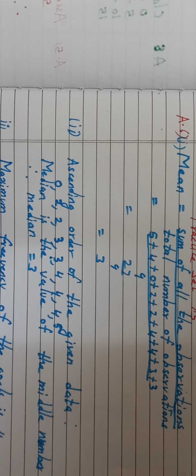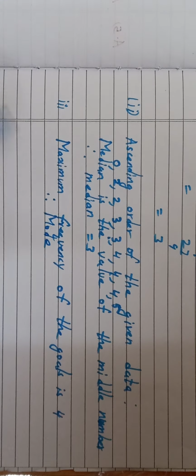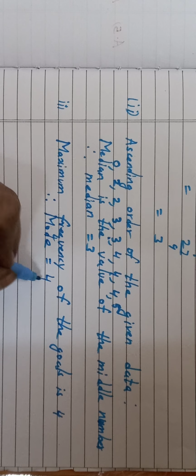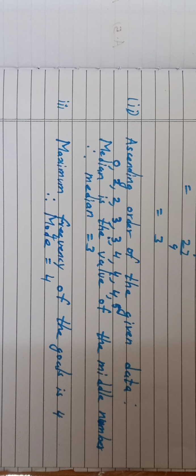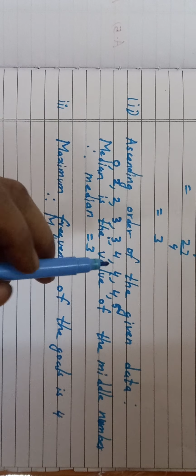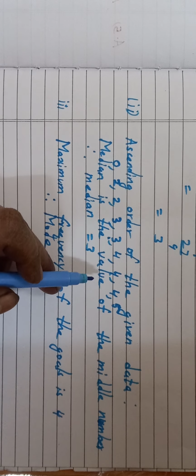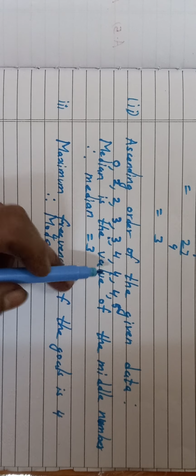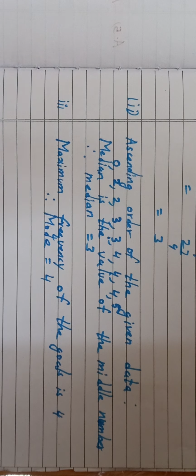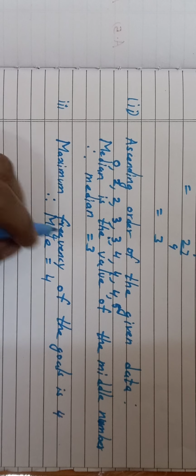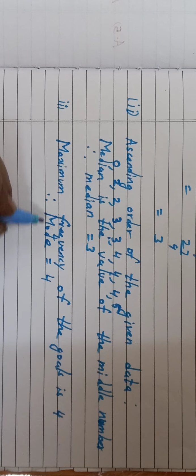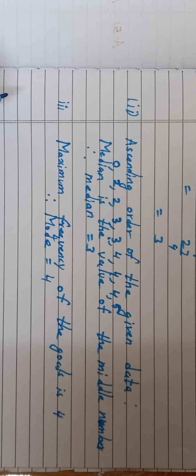Therefore, mode is equal to 4. Followed? Maximum frequency is 3 of the goals, number of goals scored 4. You can write it like this, FM also. Maximum frequency is 3, FM is equal to, and mode is equal. Like that also it can be written.